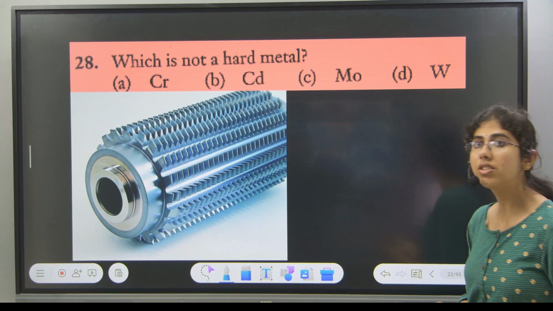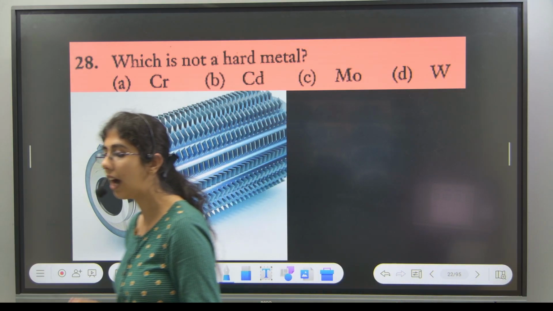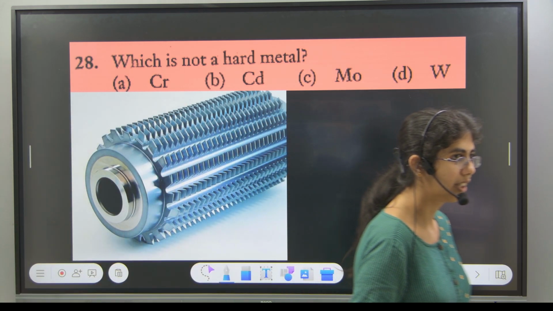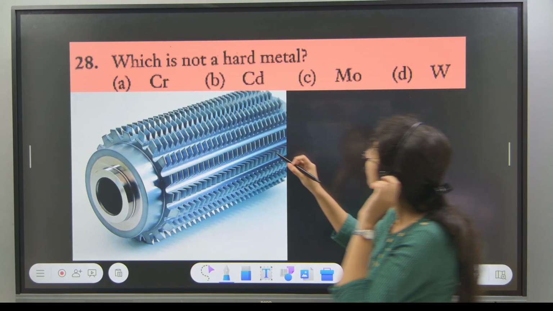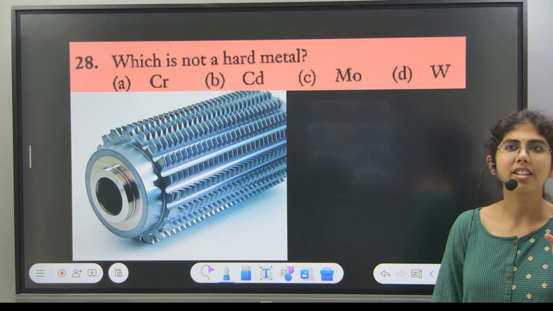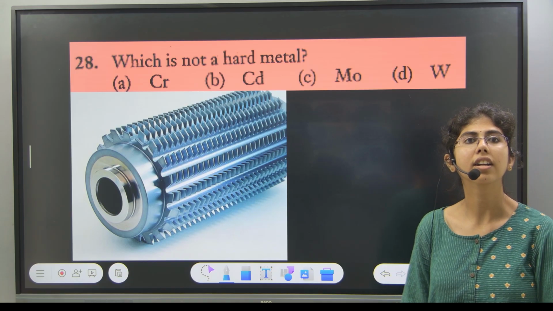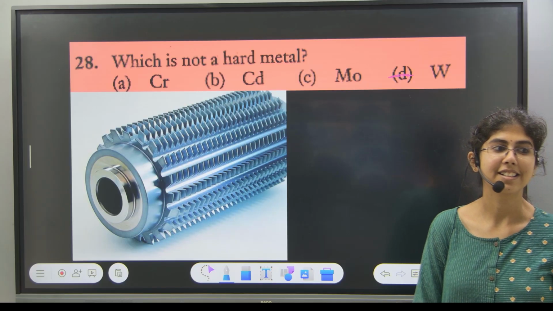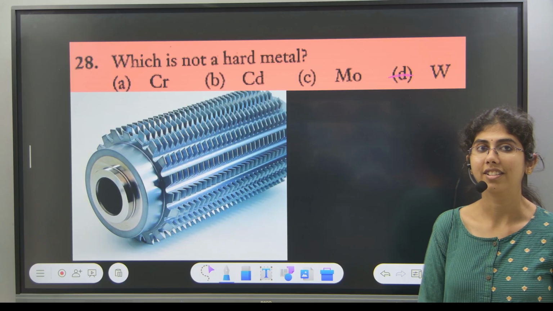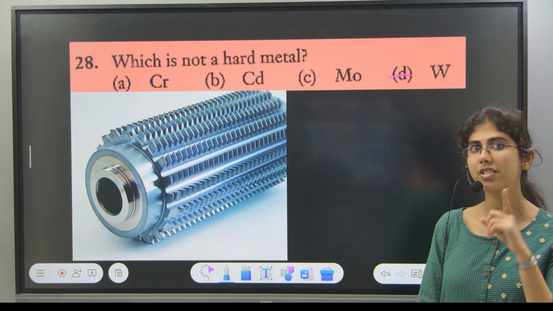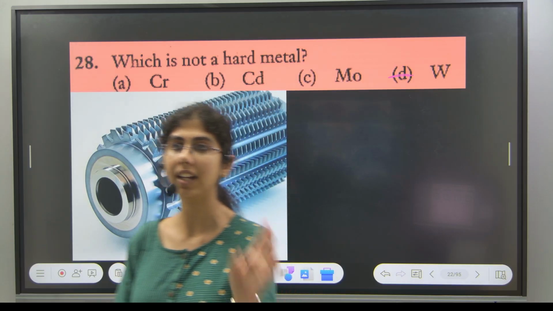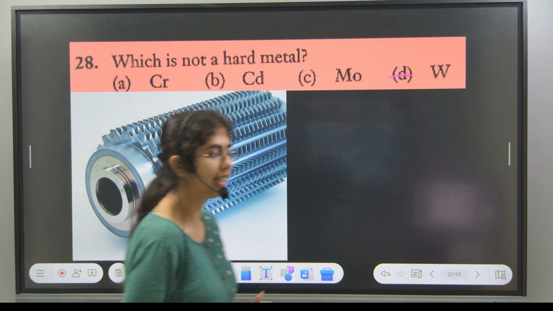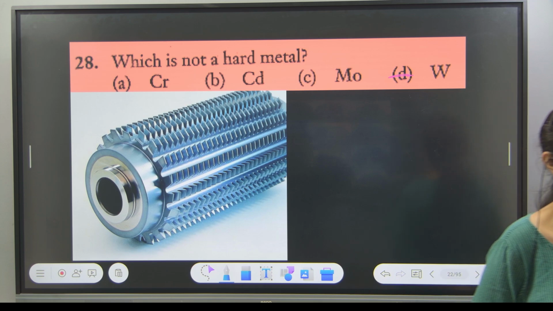Which one is not a hard metal? Option B, the second one. This is based on a concept that I discussed yesterday. If you remember that, you can somehow relate that concept. I'm waiting for poll result. Then let me explain.